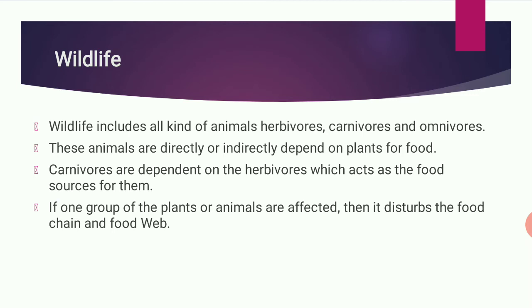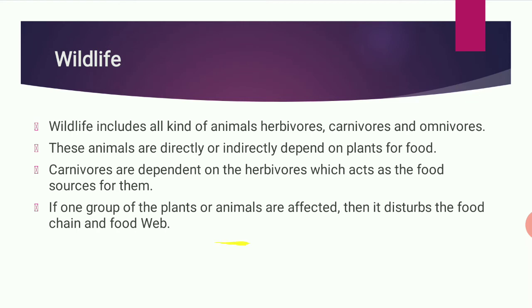Next, wildlife includes a kind of animals: herbivorous, carnivorous and omnivorous. In wildlife, all types of animals like herbivorous, carnivorous and omnivorous are included. These animals are directly or indirectly dependent on the plants for food. Carnivorous depend upon herbivorous, which act as the food source for them. They don't eat the plant directly, but they indirectly eat the plant through the herbivorous.